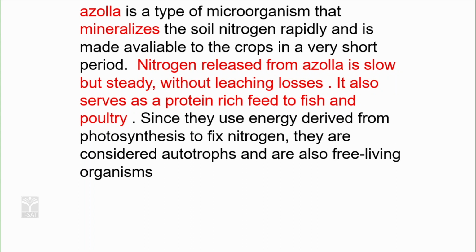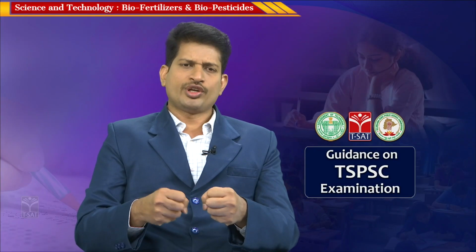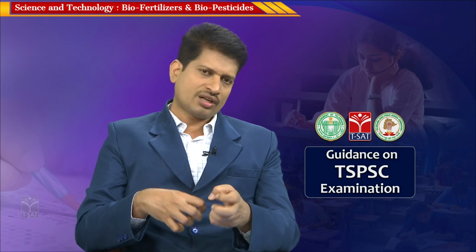Nitrogen released from azolla is slow but steady. So, what is happening here is, in artificial fertilizers, in the case of urea for example, a nitrogen fertilizer, there is a sudden rapid pumping up of nitrogen to the plants. In this process, the plants all of a sudden grow without strength and they fall because of a breeze or wind.